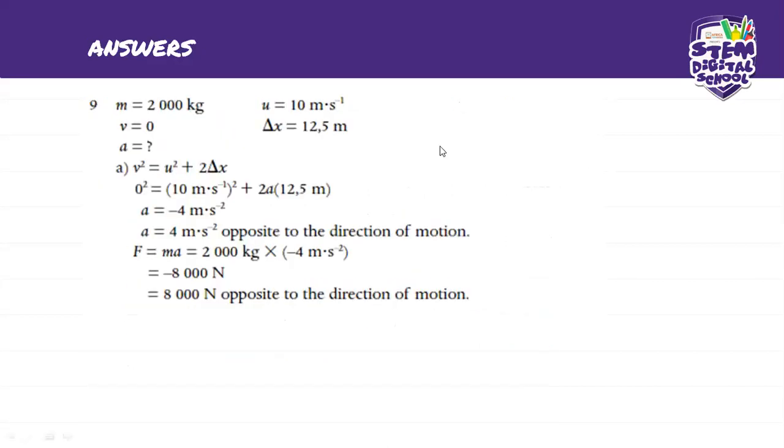We've been given a mass of 2,000 kilograms, and then we have our initial speed, which is 10 meters per second. But remember, whenever anything is brought to rest, the final velocity is 0. The u stands for initial velocity and the v stands for final velocity. Then our change in distance, because they told us that it stopped at a distance of 12.5 meters. So what are we looking for? We need to find the acceleration in order for us to find the force, because what they're looking for is the force.